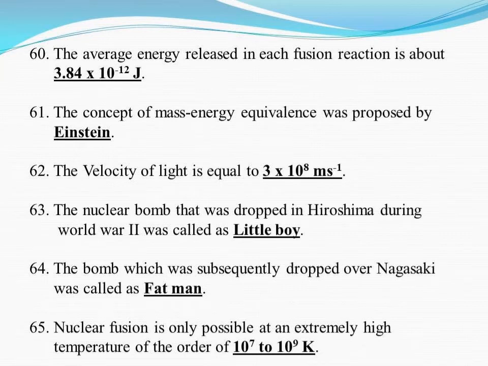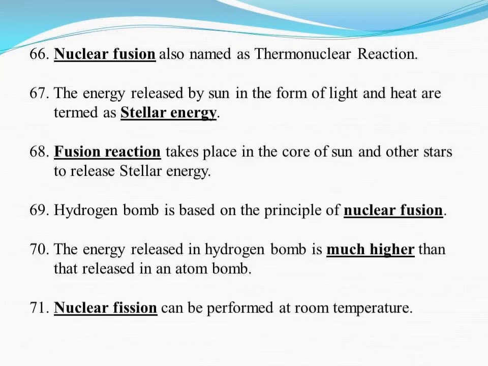The nuclear bomb that was dropped in Hiroshima during World War II was called Little Boy. The bomb which was subsequently dropped over Nagasaki was called Fat Man. Nuclear fusion is only possible at an extremely high temperature of the order of 10^7 to 10^9 Kelvin. Nuclear fusion is also named a thermonuclear reaction, because it only occurs at extremely high temperature.